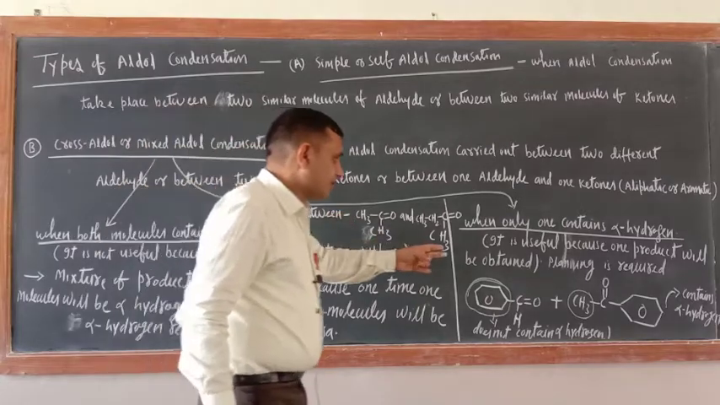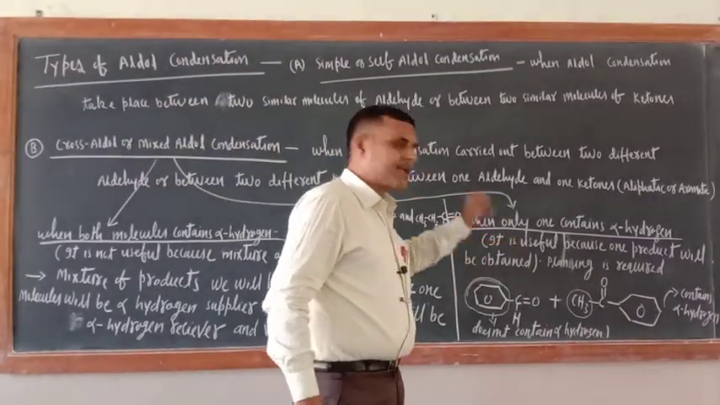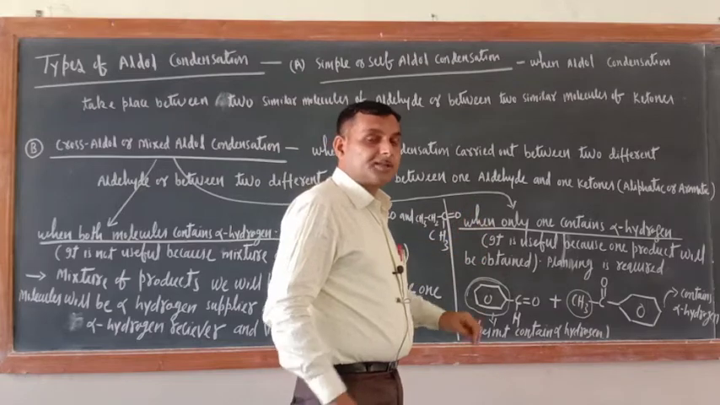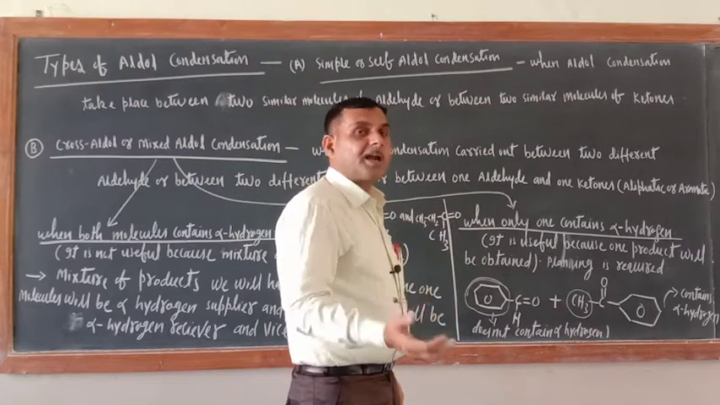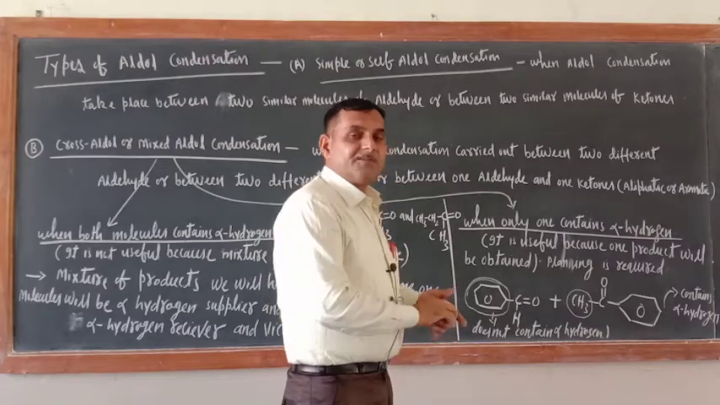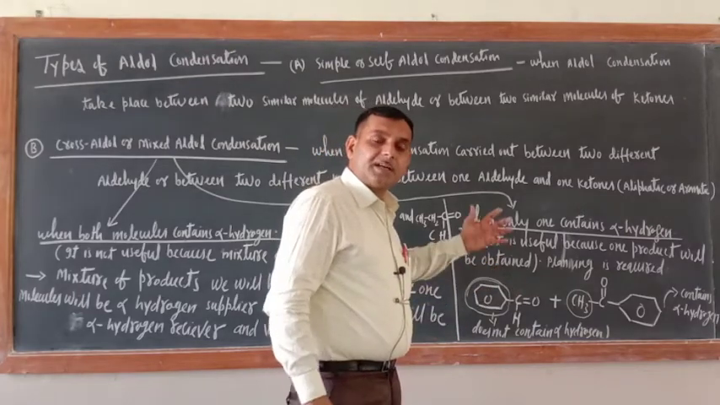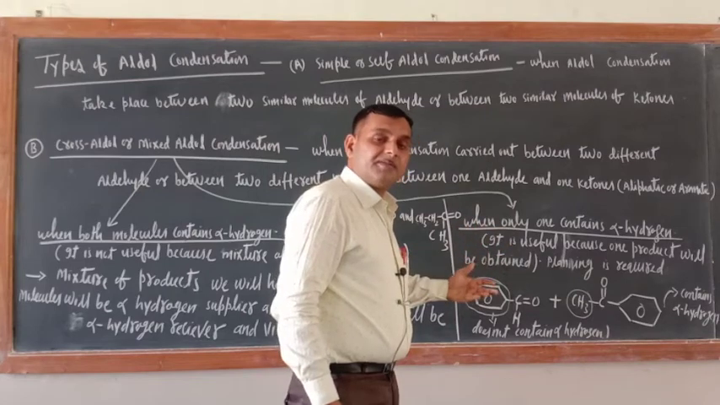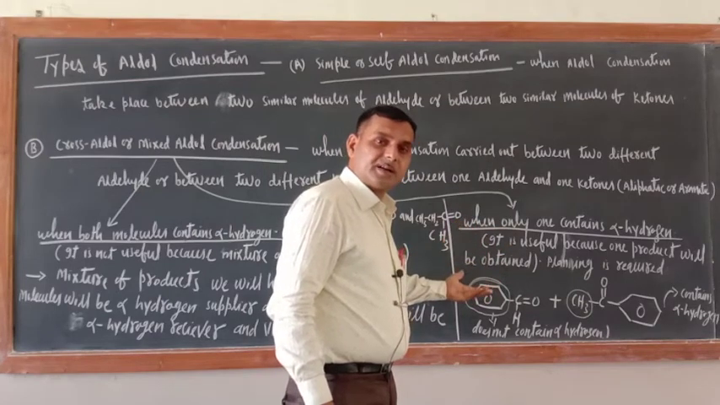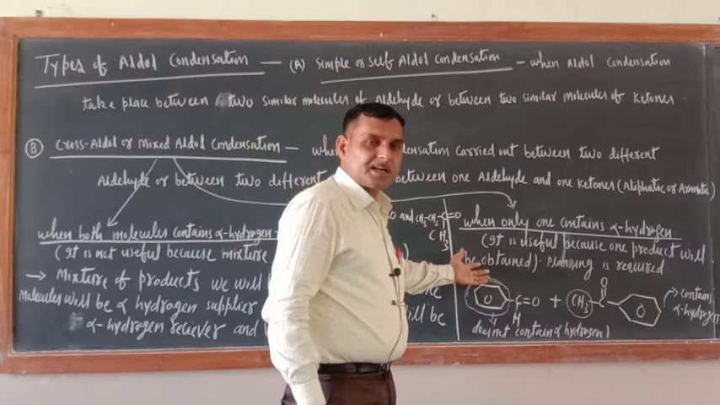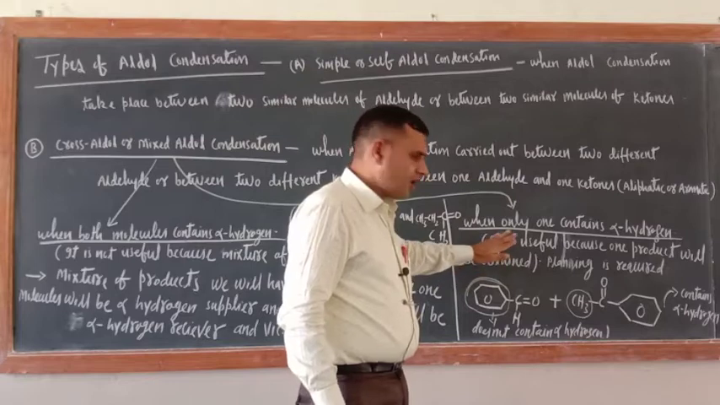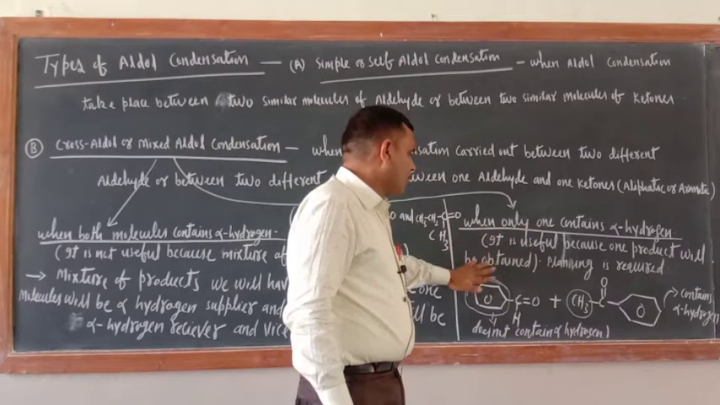While in this case, when only one contains alpha hydrogen, you will not have a mixture of products, because only one will be the supplier and the other must be the receiver. The one having alpha hydrogen will be the alpha hydrogen supplier, and the other, which does not have alpha hydrogen, will be the receiver. So here there is no case of getting a mixture of products. So this is useful, and you will get only one product.